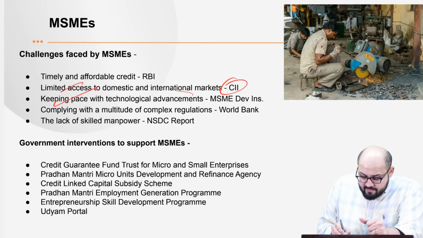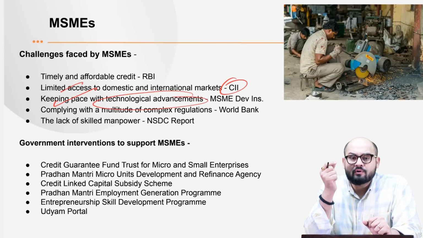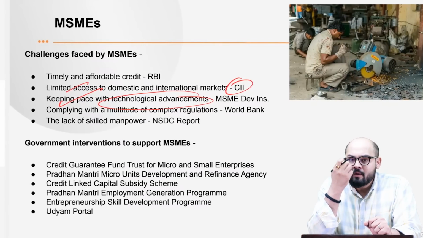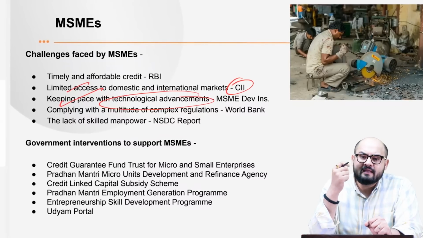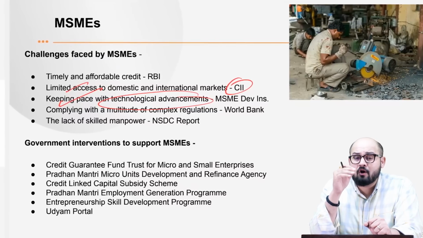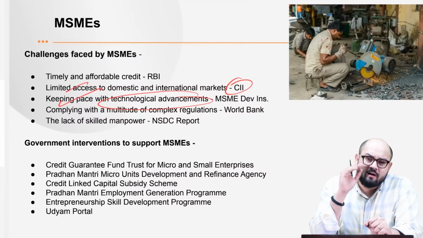Then keeping pace with technological advancement. Now, this is very obvious. Once the MSMEs don't have access to finance, once they don't have the requisite amount of capital, obviously they won't be in a condition to invest in technological upgradation. And once they rely on obsolete technology, their productivity would also be compromised.